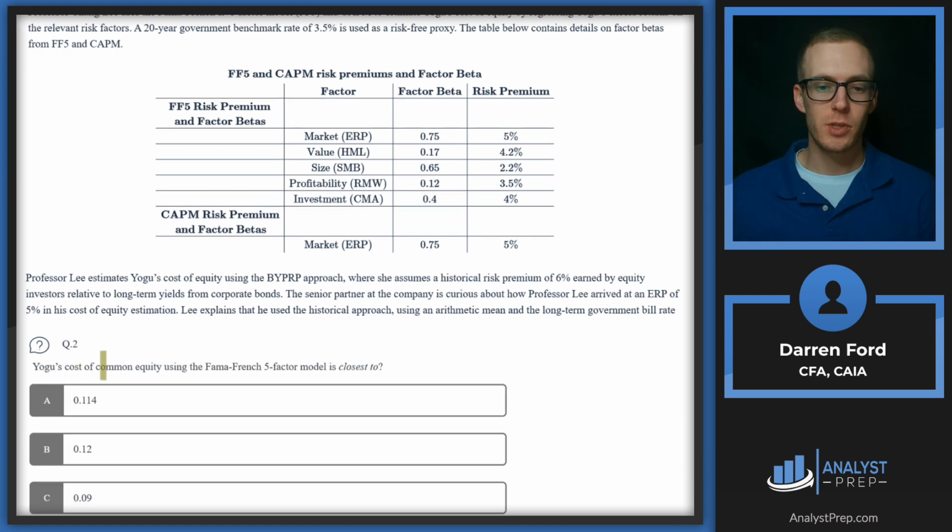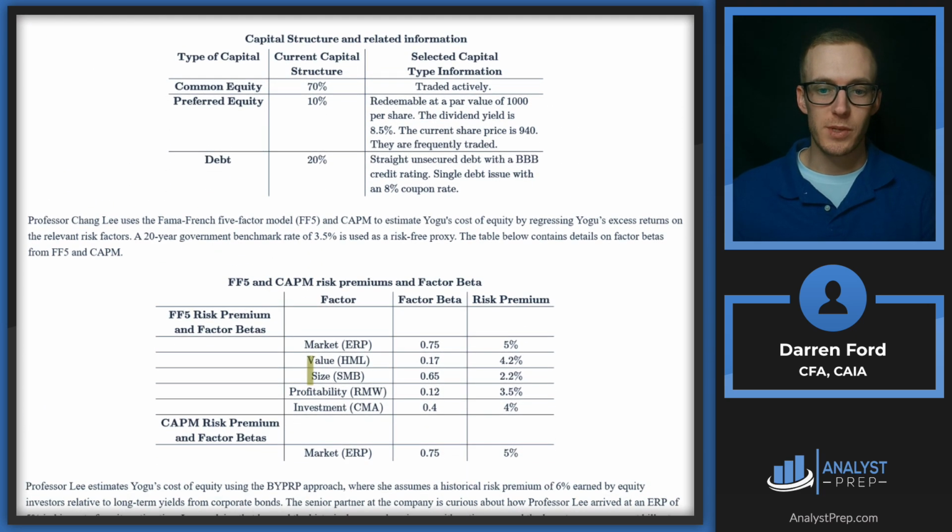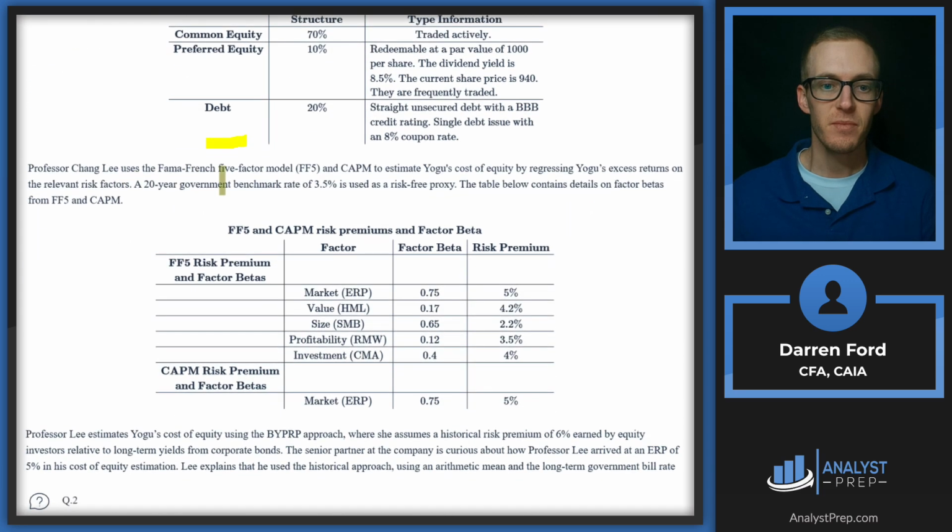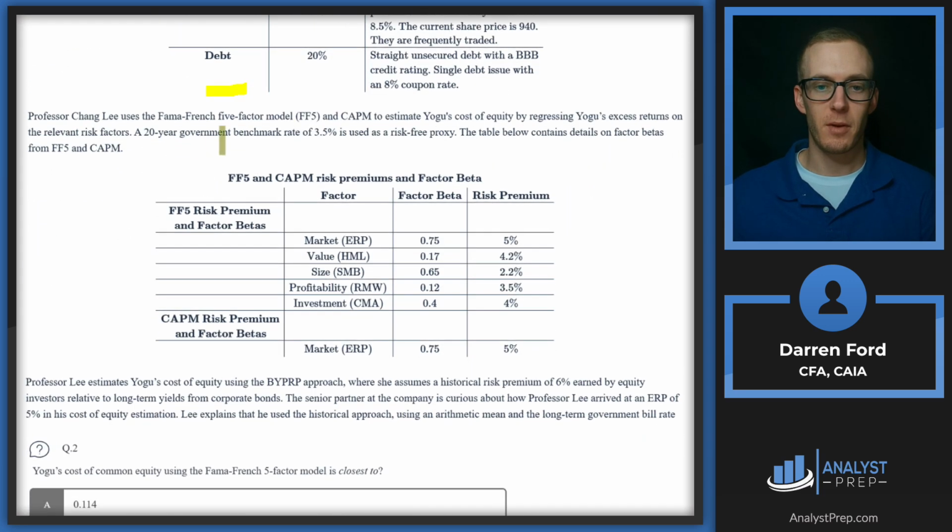Question 2. Yogu's cost of common equity using the Fama-French 5-factor model is closest to... So we see we've got the Fama-French factors down here. Let's read the info up here since we left off just under this exhibit. Professor Chang Lee uses the Fama-French 5-factor model and CAPM to estimate Yogu's cost of equity by regressing Yogu's excess returns on the relevant risk factors. A 20-year government benchmark rate of 3.5% is used as a risk-free proxy. The table below contains details on the factor betas from FF5 and CAPM.